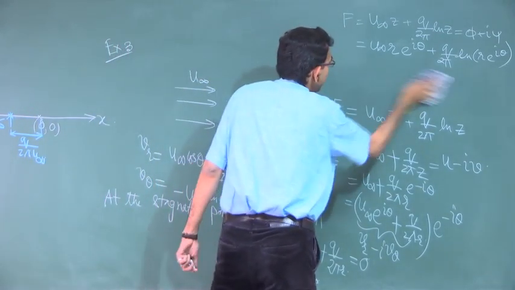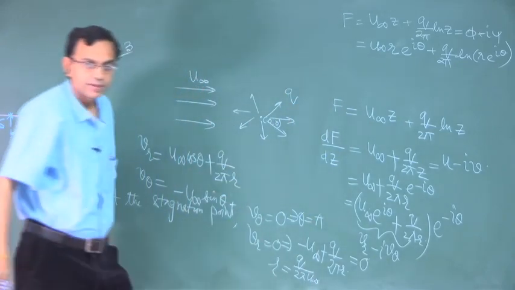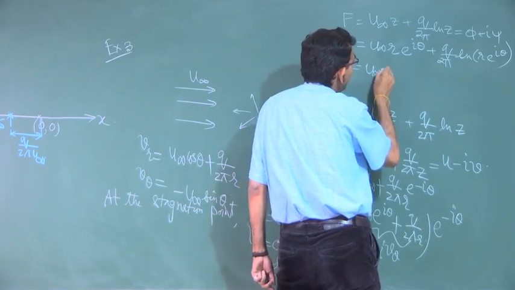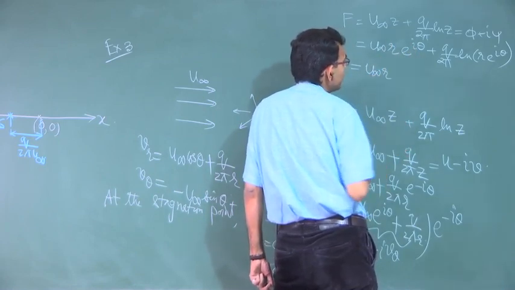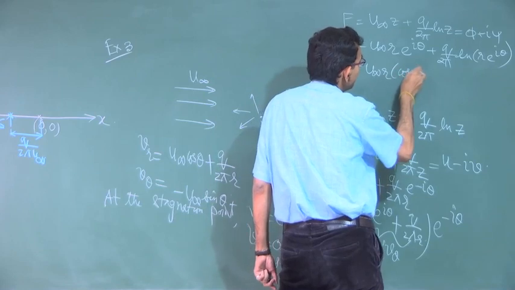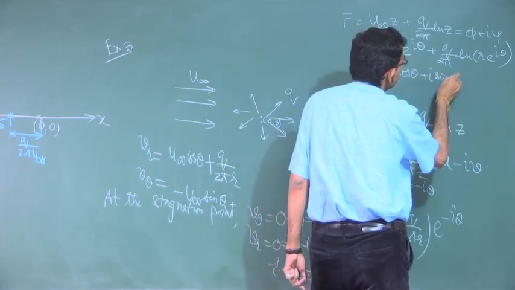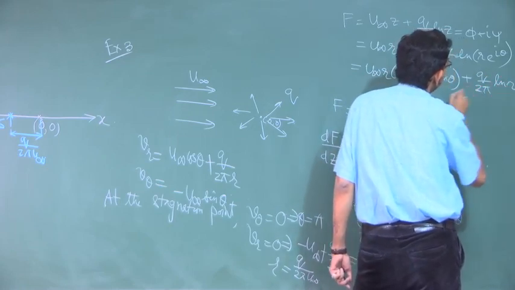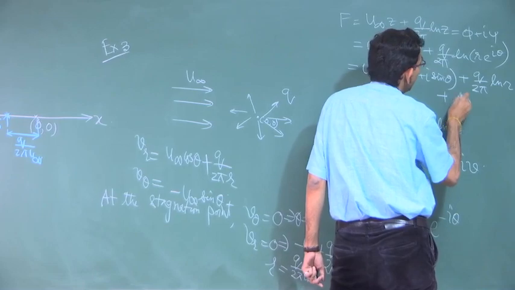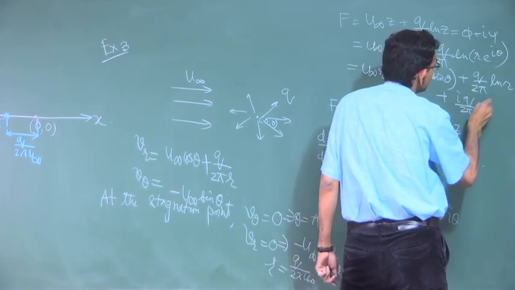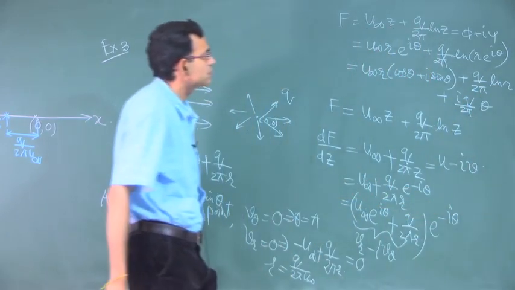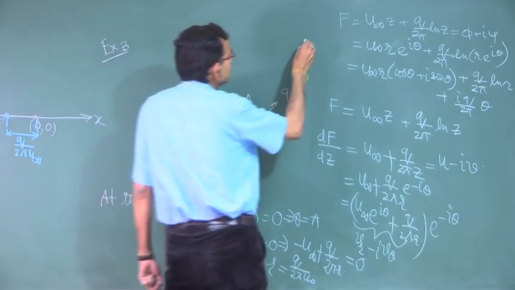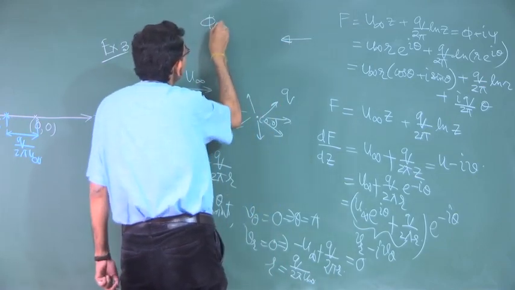Somehow I am trying to extract psi from here. So, this is u infinity r cos theta plus i sin theta plus q by 2 pi ln of r plus i q by 2 pi theta, right. This is nothing but phi plus i psi.